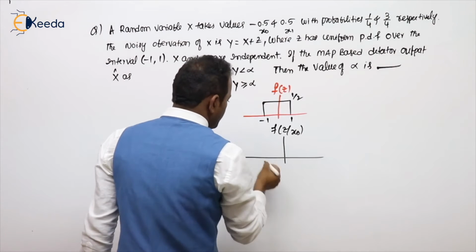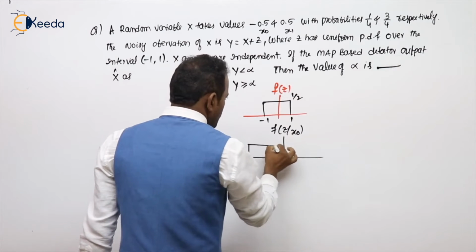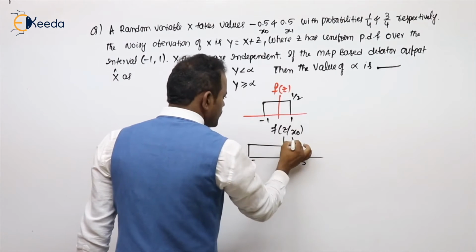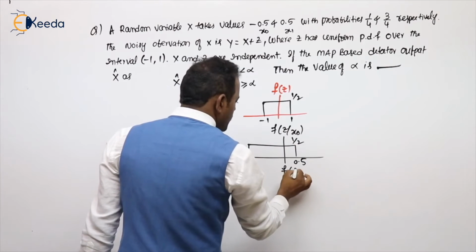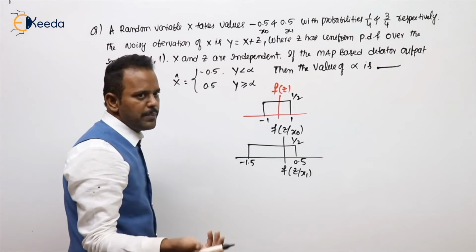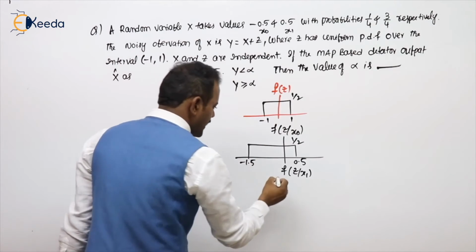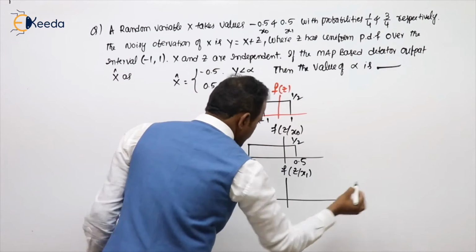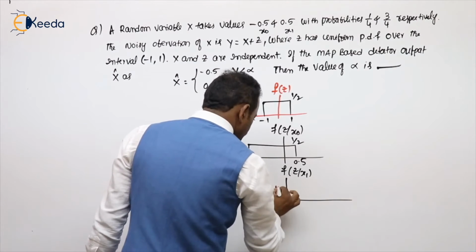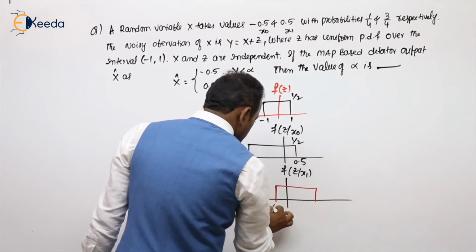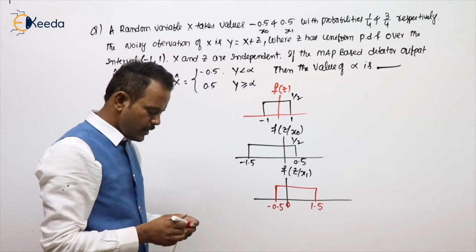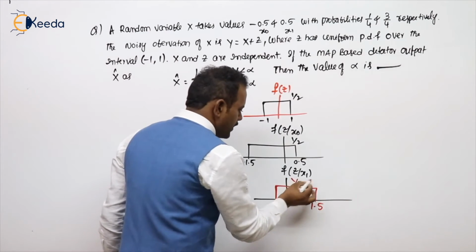Then it ranges from minus 1.5 to plus 0.5, the same 1 by 2. What about the PDF for x1? Anyhow, the optimal receiver will follow the MAP rule. This is from minus 0.5 to 1.5. This is also 1 by 2.